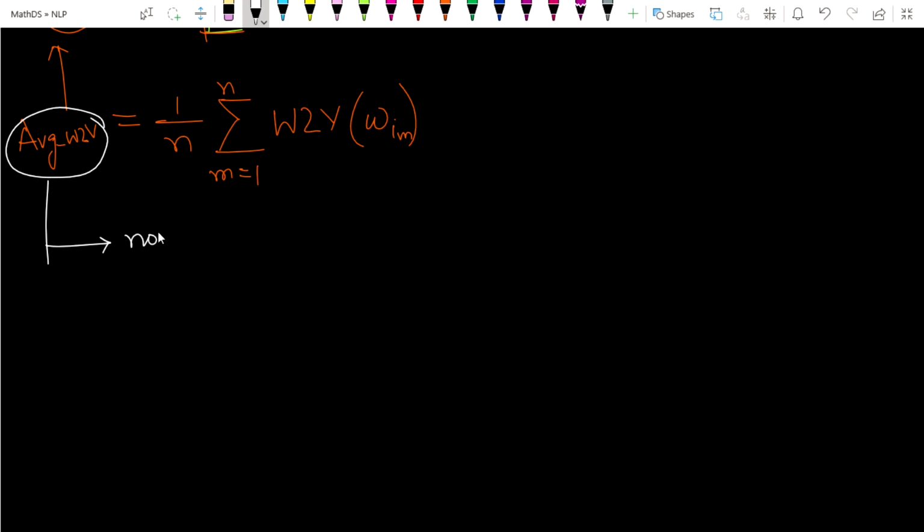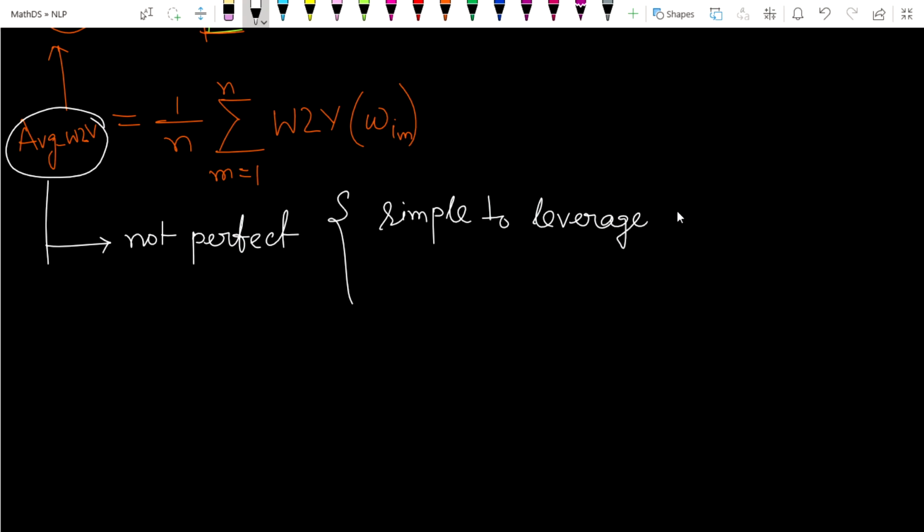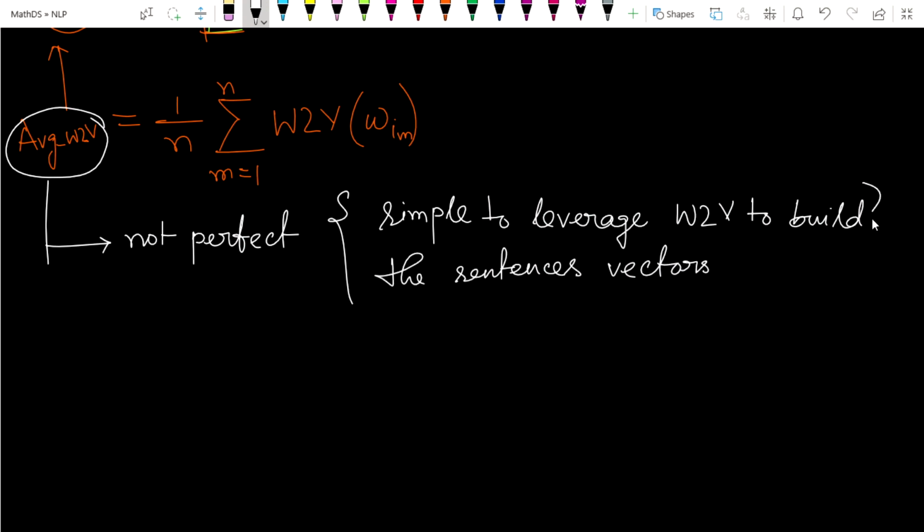It simply helps us leverage word to vector to build the sentence vectors. Okay, it's the main job.